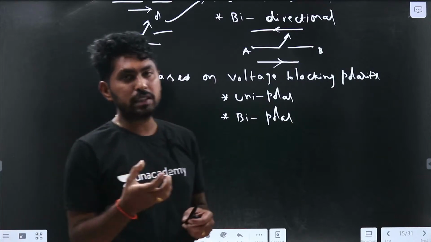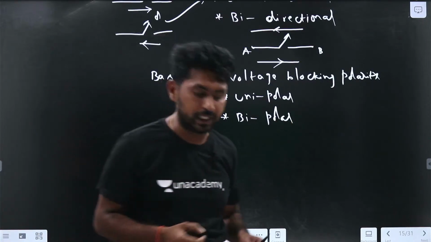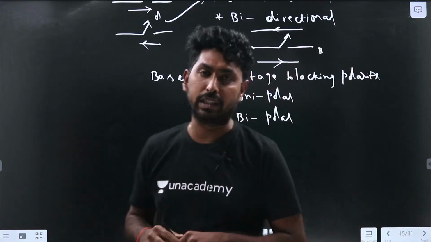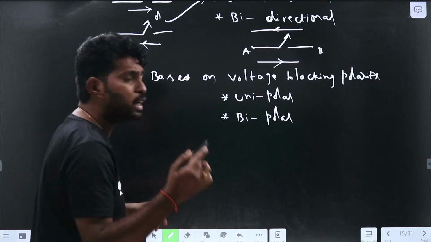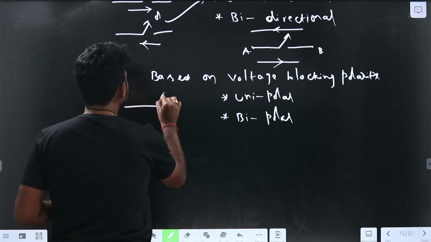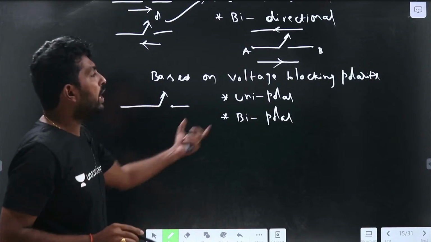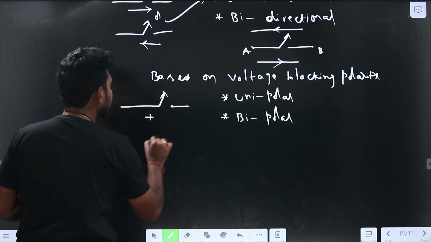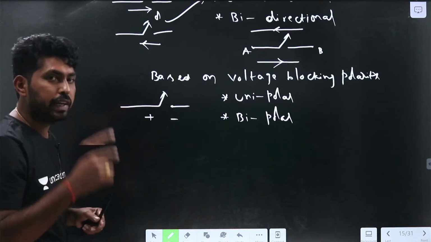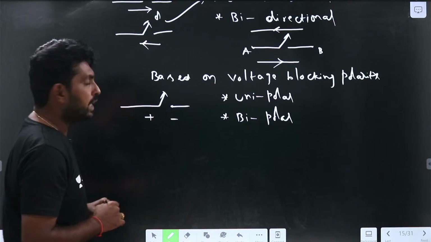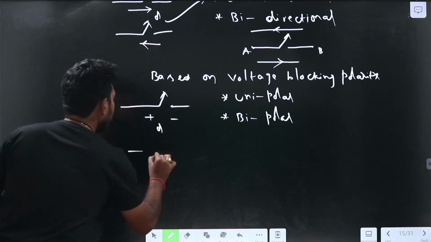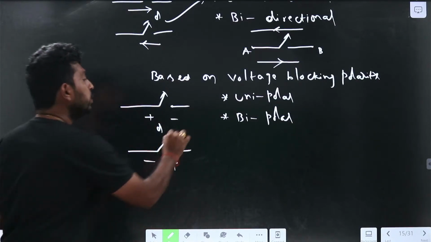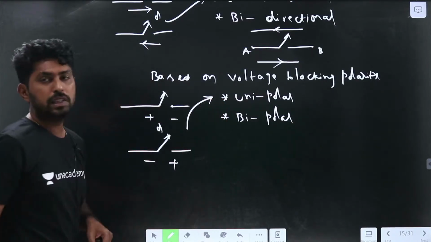Blocking means the switch has to be in the off condition. When the switch is in the off or blocking condition, which polarity of voltage it can block depends on the power semiconductor device. For example, if it can block only one polarity, either positive or negative, we can call it a unipolar switch.